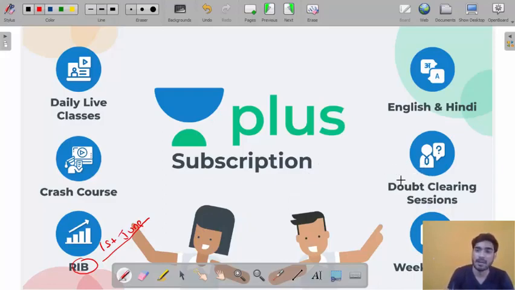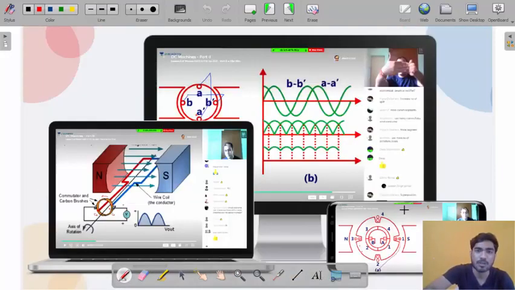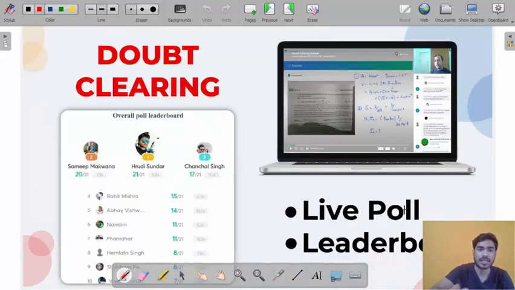Then, my friend, every 4th session will be a doubt clearing session, and there will be weekly tests. Doubt clearing is a very important part of your learning, my friend. Every 4th lecture will be doubt clearing, where all your doubts will be cleared. And for doubt clearing, you can see that there is a special tool.